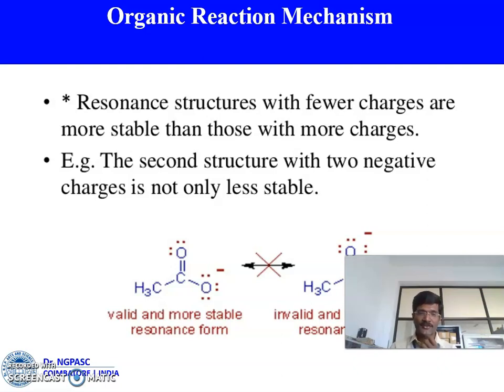For example, the left side is a valid and more stable resonance form compared to the right side, because on the right side we have 2 negative charges and 1 positive charge. So compared to these 2 compounds, the right side compound has more charges. More charges means it's a less stable compound.